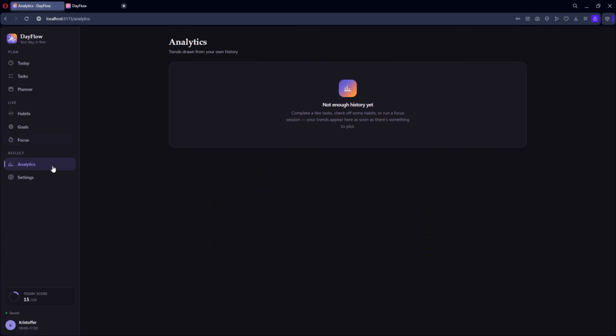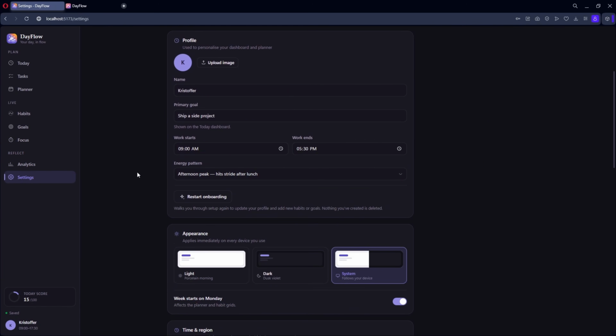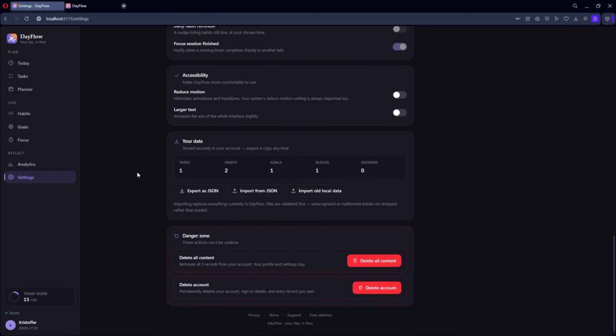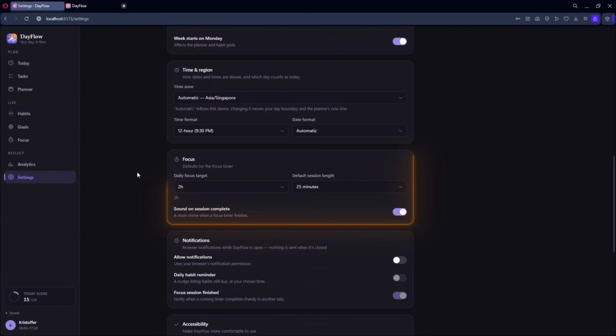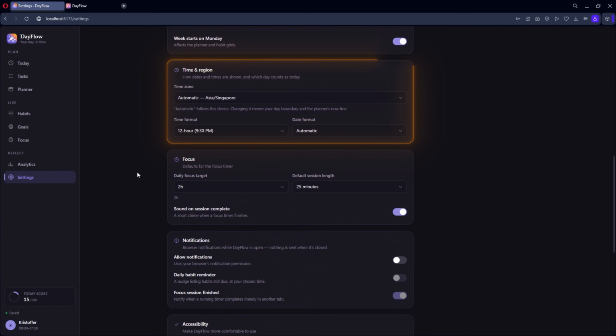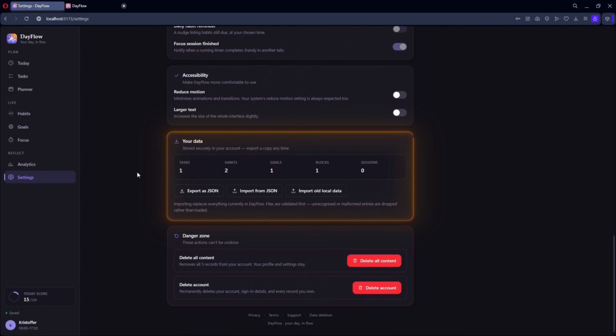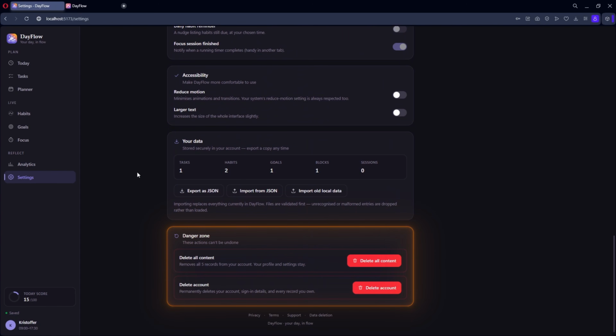And now onto the analytics page. There isn't much information here yet because this is a brand new account and I haven't completed enough activity yet. But there was already some information when we tested Fable's app, so I'm a bit confused there. And finally, let's check the settings. There are a lot more options here now, including notifications, accessibility settings, account preferences, focus, habit reminders, date and time settings, data importing and exporting, and account deletion. Everything is also separated into clear sections, so even though there are a lot of settings, it doesn't feel confusing.